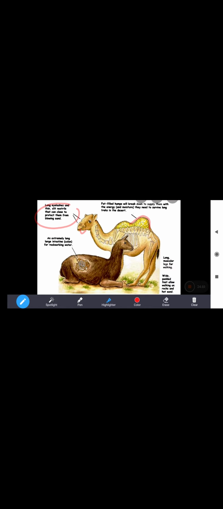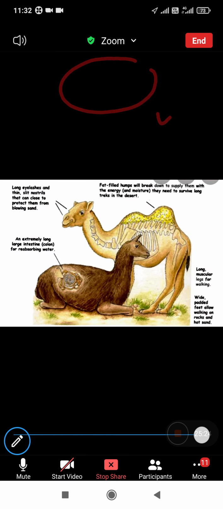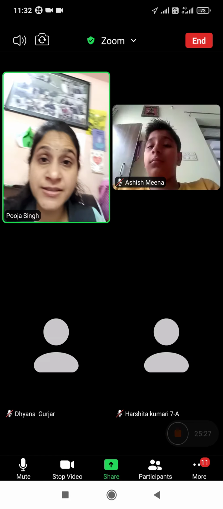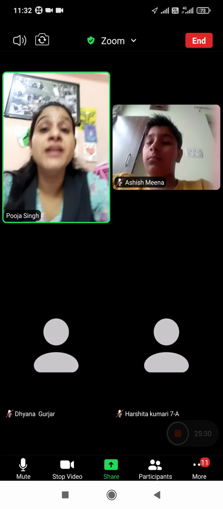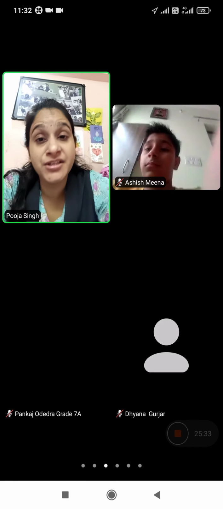Their feet are padded. Camels have padded wide feet that enable them to walk on hot sand, and their legs are long and muscular for walking, with wide padded feet that allow walking on rock, hot sand, etc. So they develop certain body features that help them to live in such harsh climatic conditions.